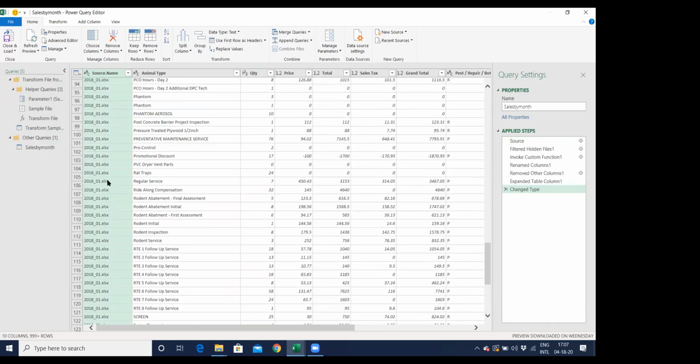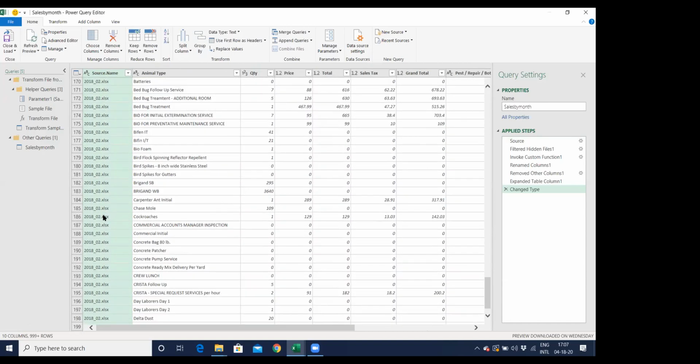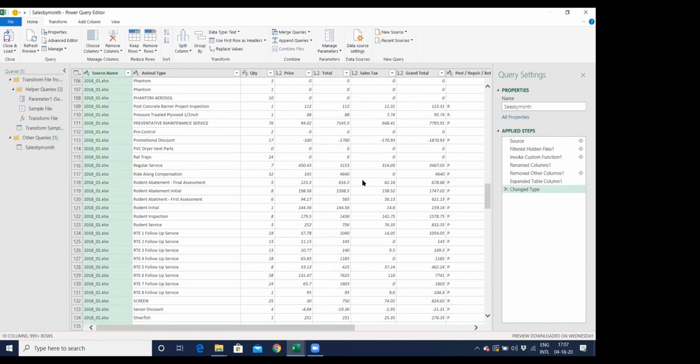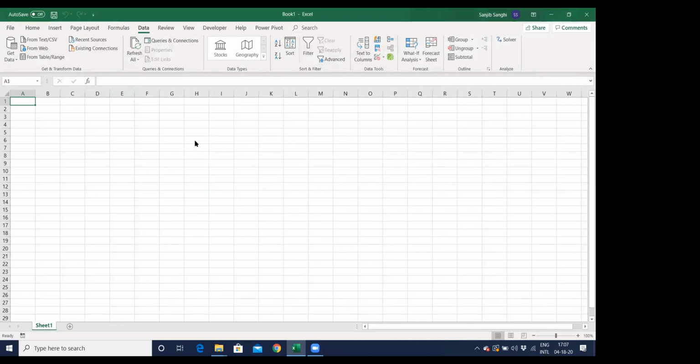This is file number 1. It has taken file number 2, file number 3, all the files it has taken. All the data is right now in front of me. What I need to do now is say Close and Load To. And it's trying to load this file.